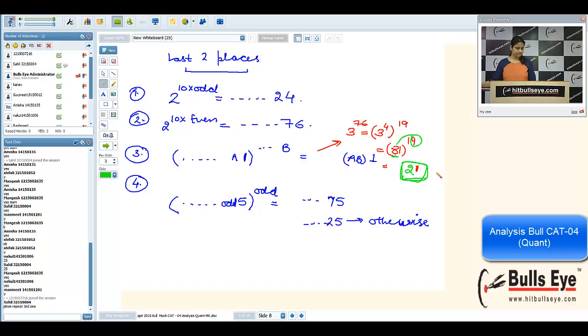Any problem in this? Sahil, is it okay now? That is the shortcut derived by using binomial only.